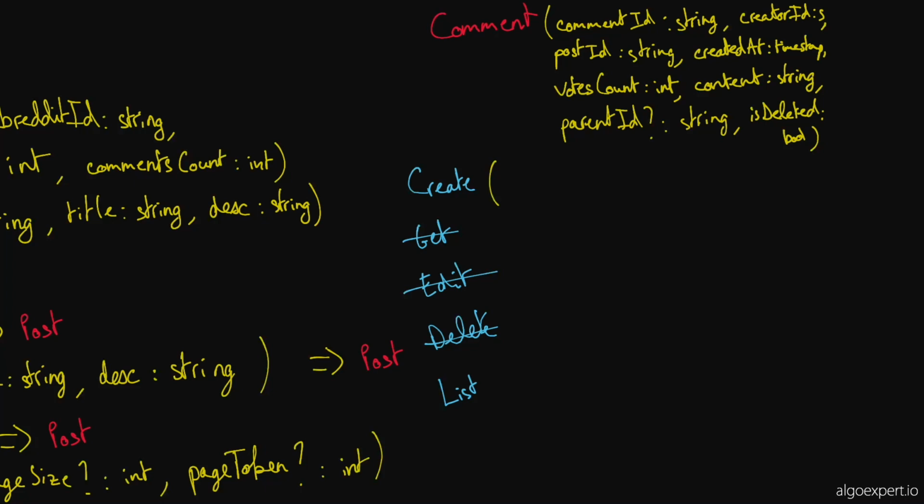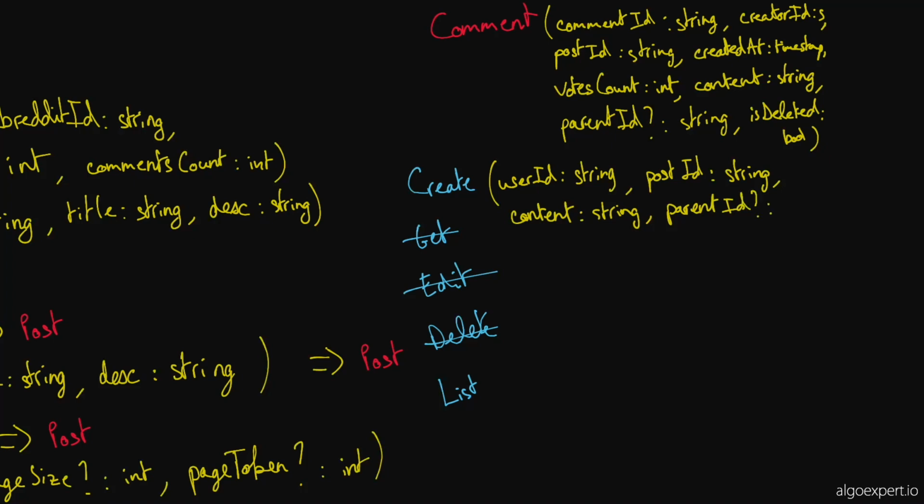So yeah, I'll put user ID. This is a string. Then I'll put post ID. This is also a string. Then I'll put content, because content is mandatory. So content is going to be a string. And then we'll have the parent ID at the end, which is optional.